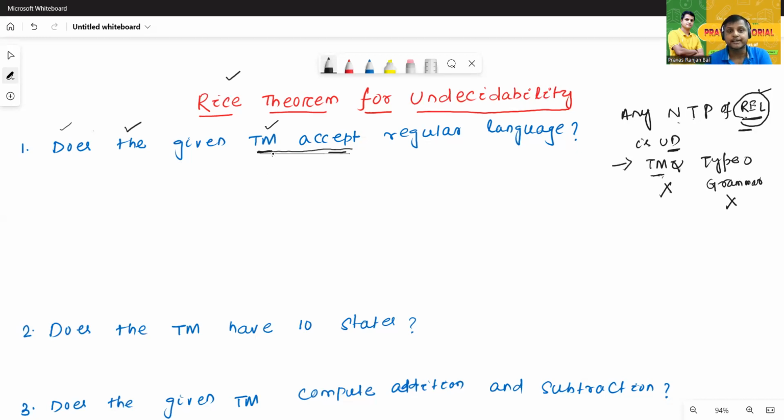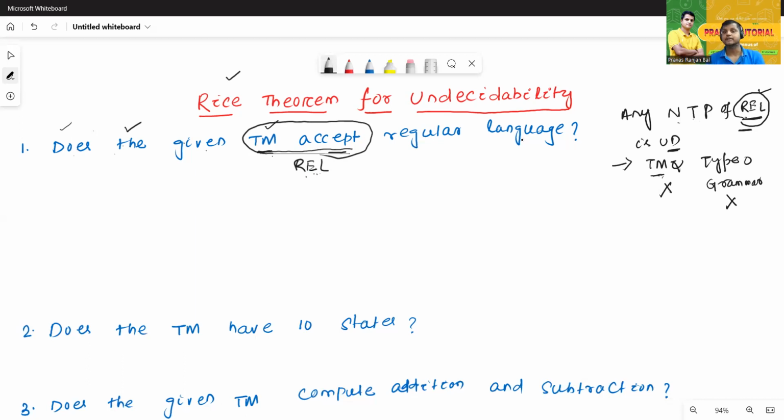Generally, what language does a Turing machine accept? Generally, a Turing machine accepts a recursive enumerable language. So now we read the question as: is the given recursive enumerable language regular? It's just like the previous question we discussed in the immediately previous class. Is the given recursive enumerable language regular? Of course, it may or may not be.